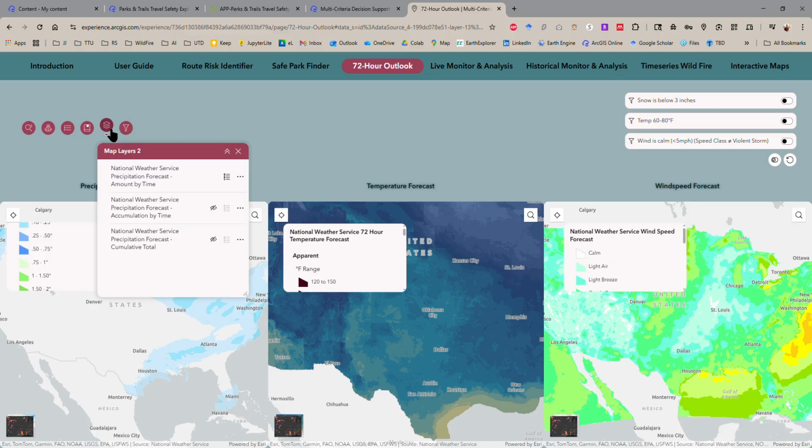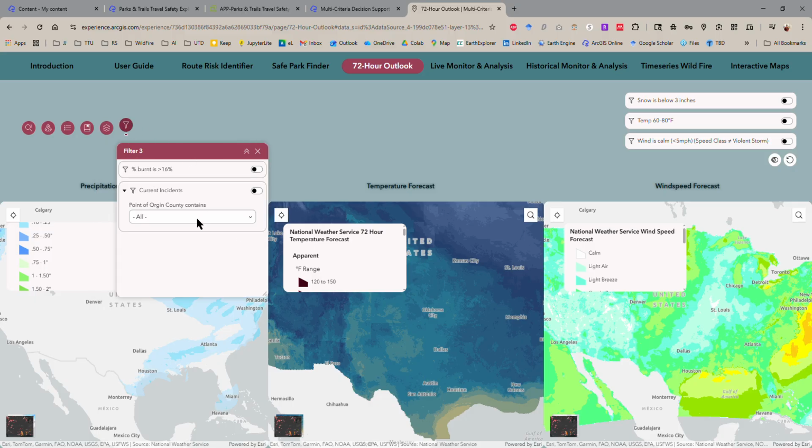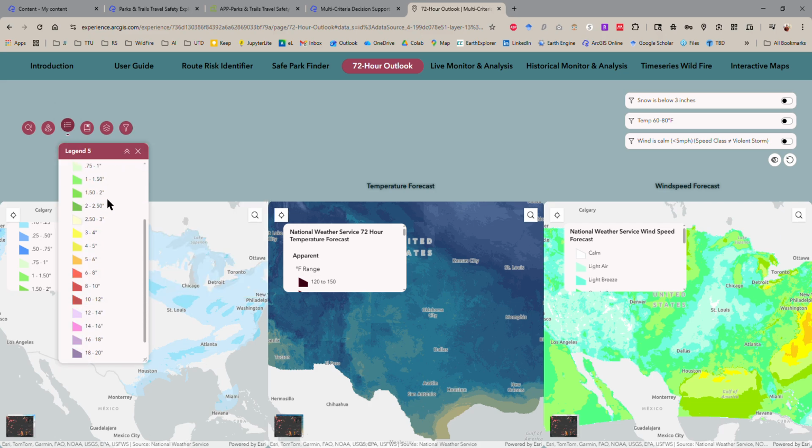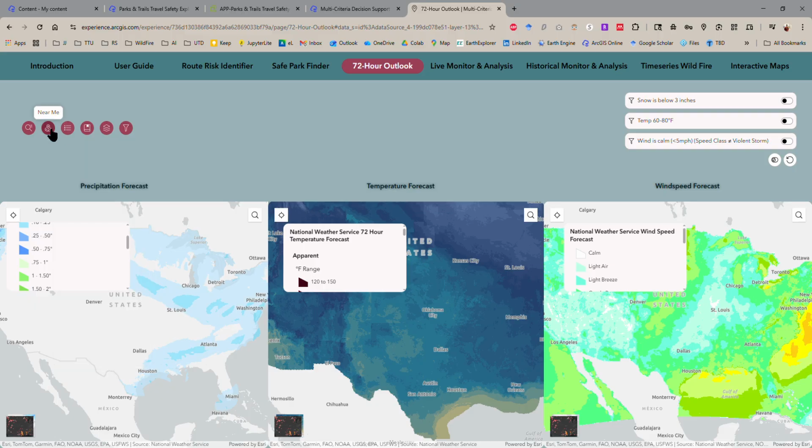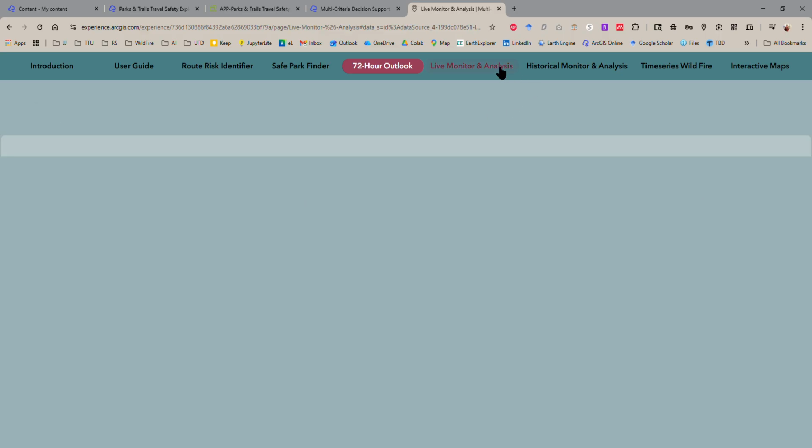Here are the map layers that you can also change. Here are the filters that I just talked about. You can change all the filters here. I will keep adding more filters to filter out snow, precipitation, and everything else. And here are the legends to have an overview, and you can find the area near you. I'm not showing everything due to time constraints.